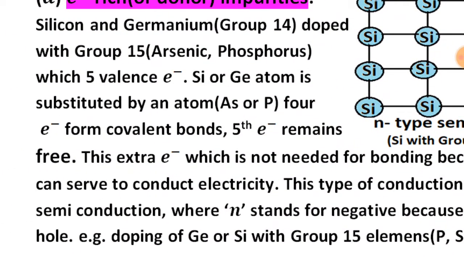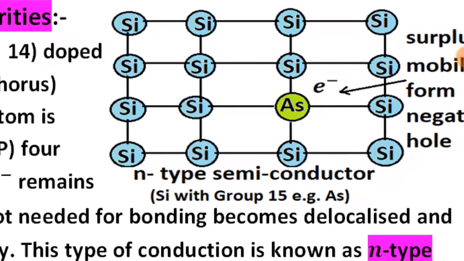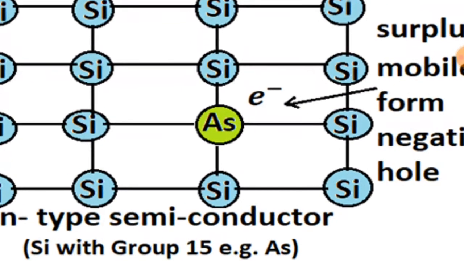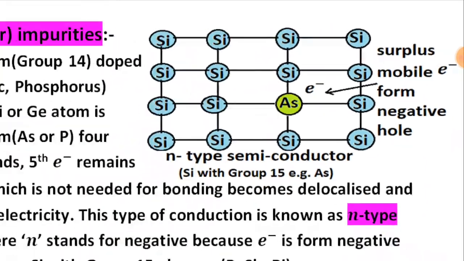For example, doping of germanium or silicon with group 15 elements such as phosphorus, arsenic, antimony and bismuth, as you have seen on the display. When silicon is doped with arsenic, arsenic forms 4 covalent bonds, but the fifth electron remains free and passes the electric current because the surplus mobile electron carries negative charge. So this type of semiconduction is known as n-type semiconductor.